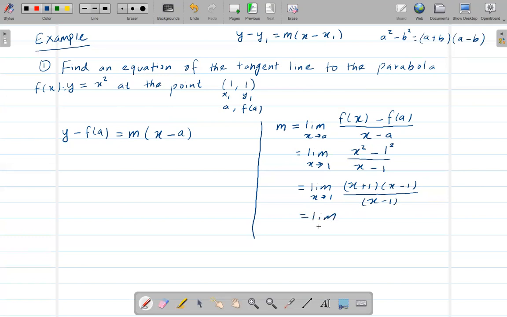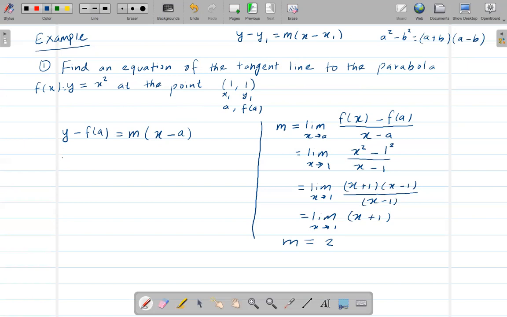So the limit of x goes to 1 of x plus 1, right? Now after this, we're using the limit, right? So the limit where x goes to 1. So if x goes to 1 here, it will be 1 plus 1, which will be 2. So that means the slope m is 2. All right, so that means we found the value of m. All right, now that means we can find the equation.